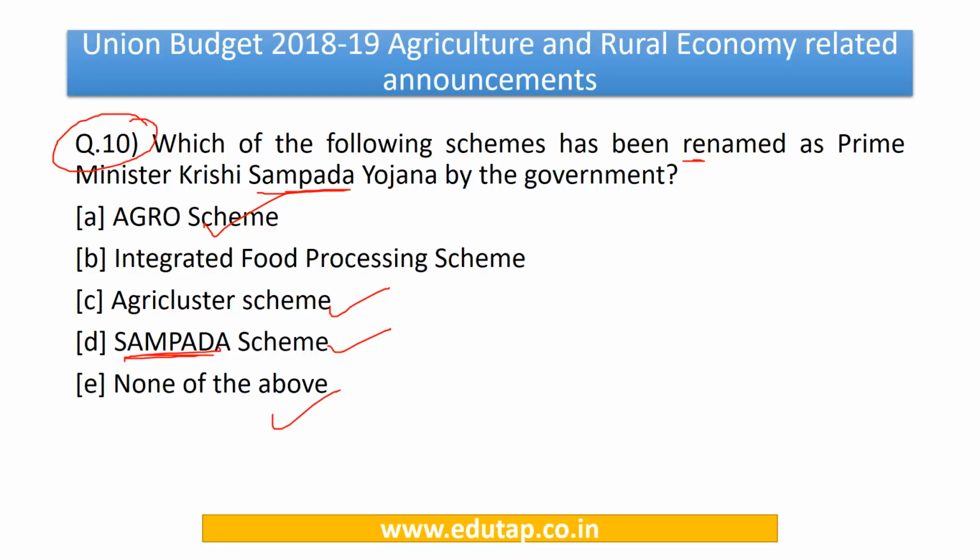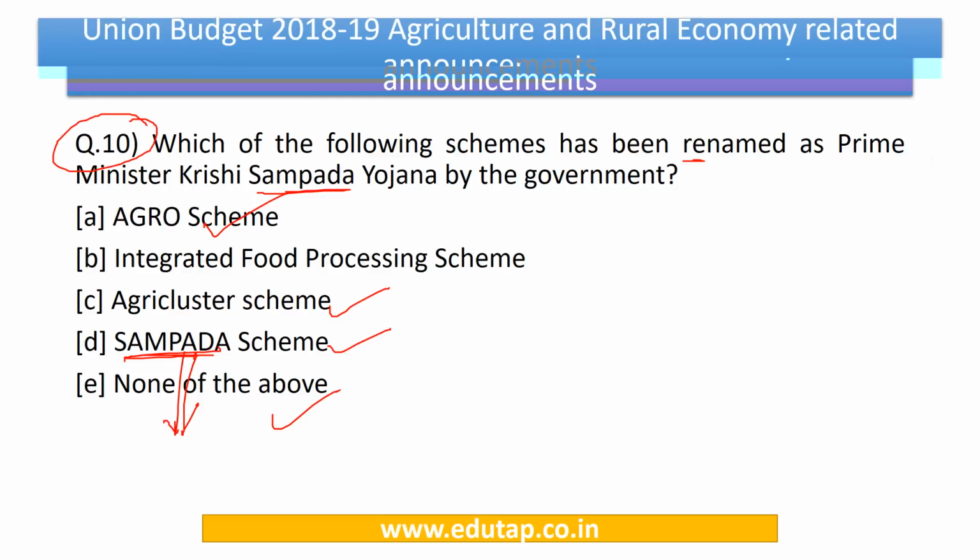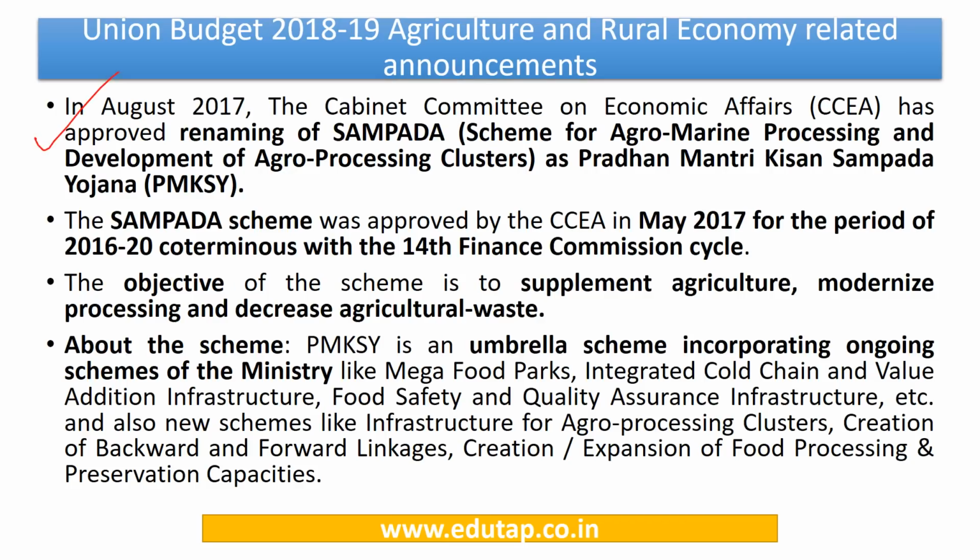Now, as I repeated earlier, be sure that you are aware of all the salient features of this scheme before you enter your examination. This scheme is a very important scheme from the point of view of the agriculture sector. Now let us see a few points regarding the scheme. The first thing, this Sampada scheme was approved in May 2017. Kindly note it. The second thing, it was approved for a period of 4 years, that is from 2016 to 20. Note this second point.